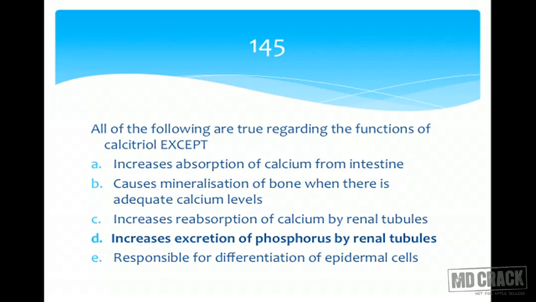One is it increases calbindin, that you have already seen how it increases absorption by increasing the formation of calbindin, but it is supposed to have an effect on different other proteins also, and thereby it is involved in the differentiation of epidermal cells also.